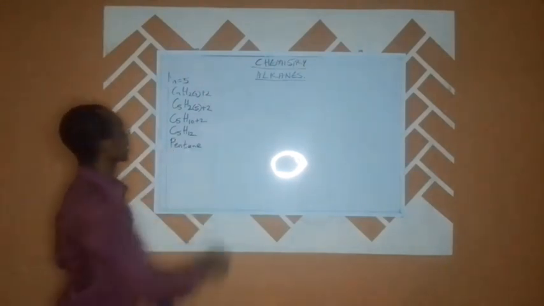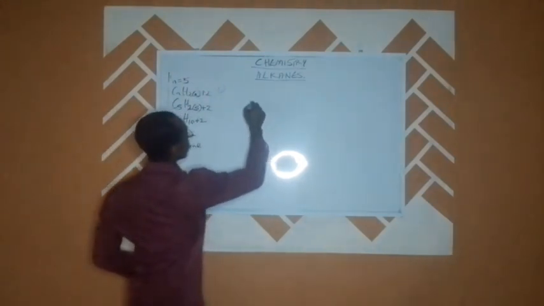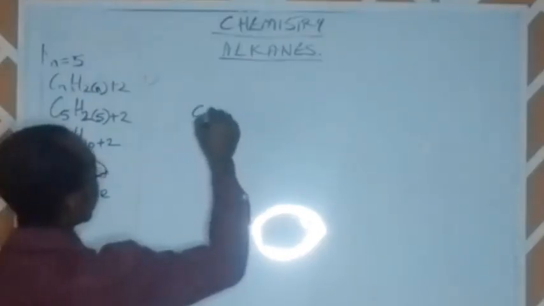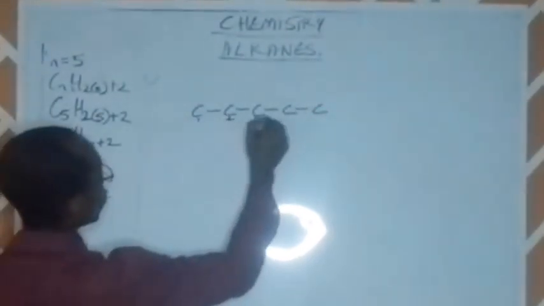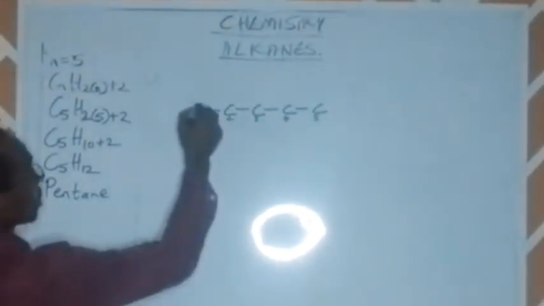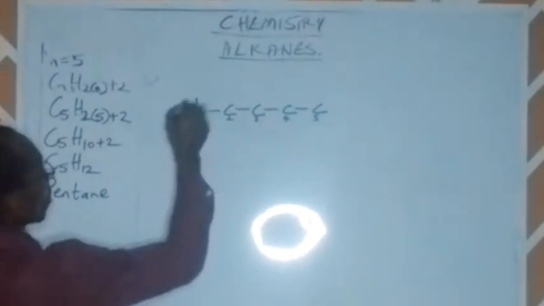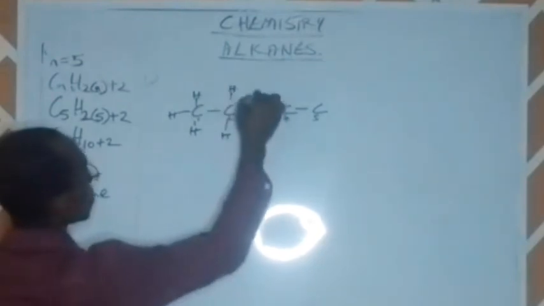Let us draw the chain. It will look like this: carbon 1, carbon 2, carbon 3, carbon 4, carbon 5. On this now we have carbon 1, 2, 3, 4, 5. So that tells us that we have our 5 carbon atoms. So like we have done in the past, let us put all of the hydrogen atoms. So we have this like this.